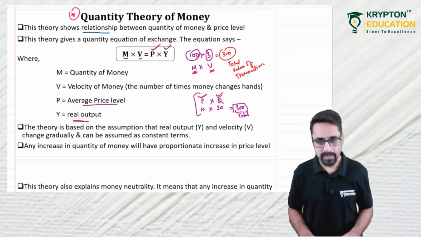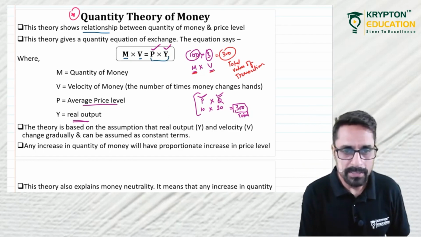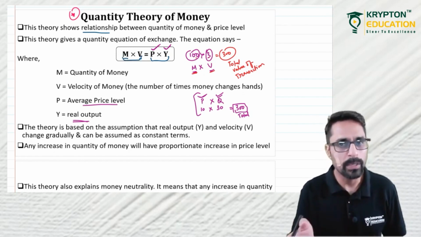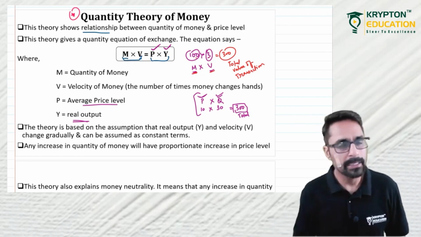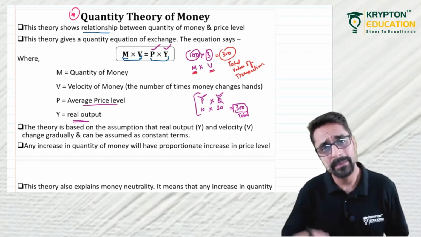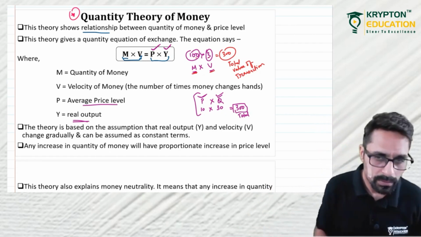So this is again the total value of transaction. LHS tells the total value of transaction by multiplying the quantity of money with the velocity of money, and RHS again tells us the total value of transaction by multiplying the price level with the quantity. Is this clear?